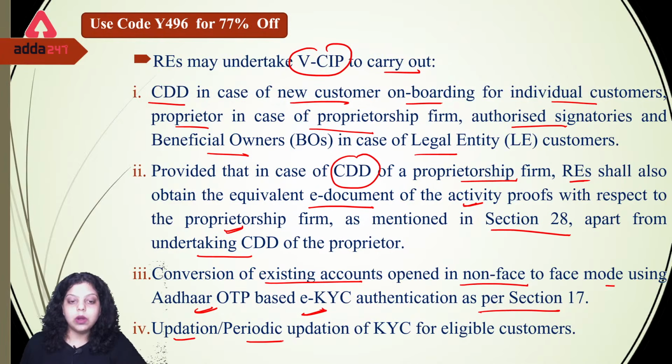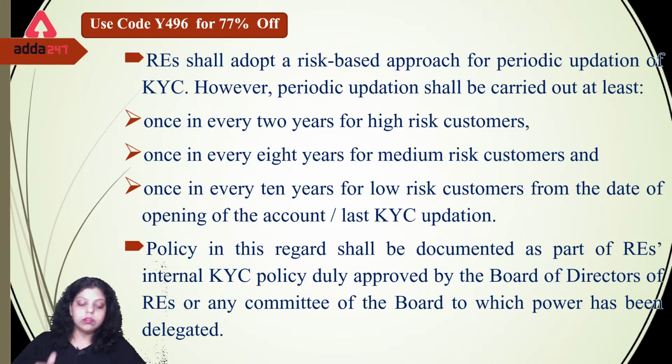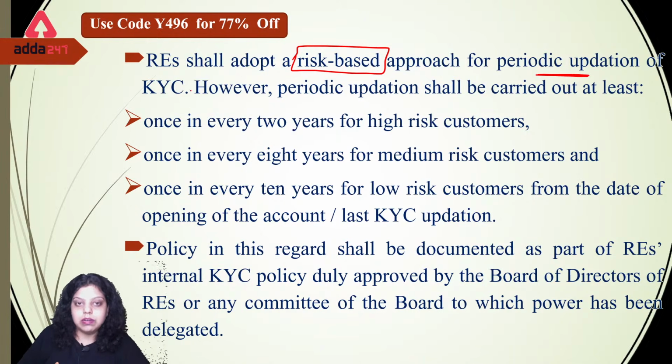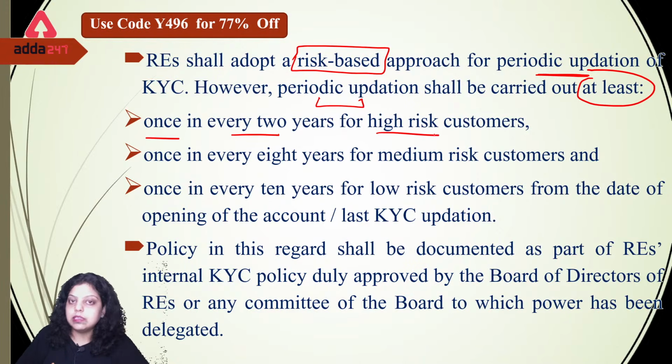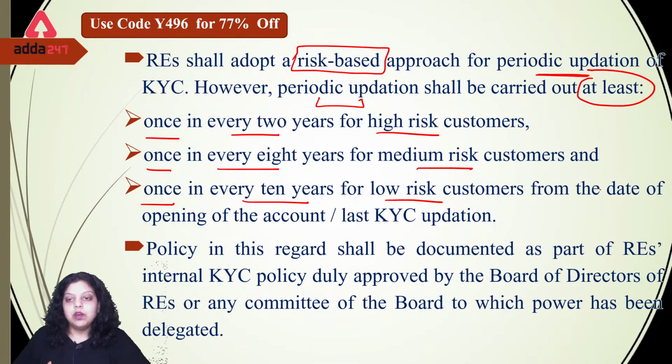Now, periodic updation of KYC for eligible customers. So it has said that you have to periodically update the KYC for all eligible customers according to their risk. Now what are the risk categories? Regulated entities shall adopt a risk-based approach for periodic updation of KYC. However, periodic updation shall be carried out at least once in every 2 years for high-risk customers, once in every 8 years for medium-risk customers, once in every 10 years for low-risk customers, from the date of opening of the account or last KYC updation.